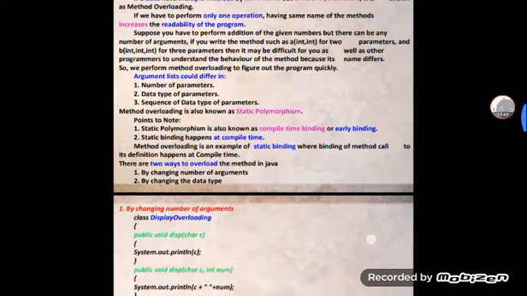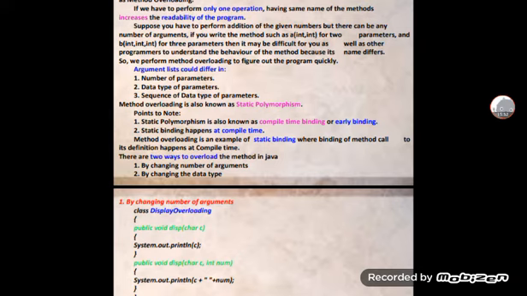Suppose you have to perform addition of given numbers, but there can be any number of arguments. If you write one method for two parameters and another for three parameters with different names, it may be difficult for you as well as other programmers to understand the behavior of the method because the names differ.